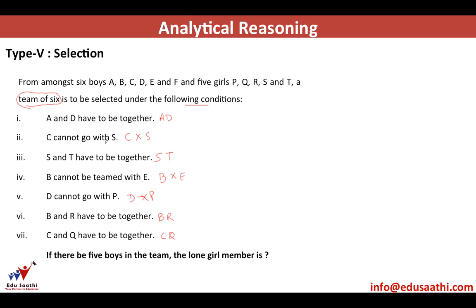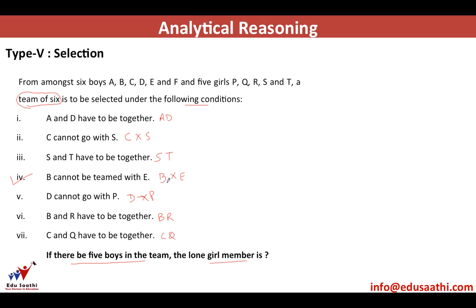Then you might be asked different questions. It could be if there are 5 boys in a team, 3 boys in a team, all such kind of questions. So our current question is, if there are 5 boys in the team, the lone girl member is. So out of 6 persons to be selected in a team, 5 are boys. So the best way to start would be to find a condition which puts a restriction on the number of boys, which is condition number 4.